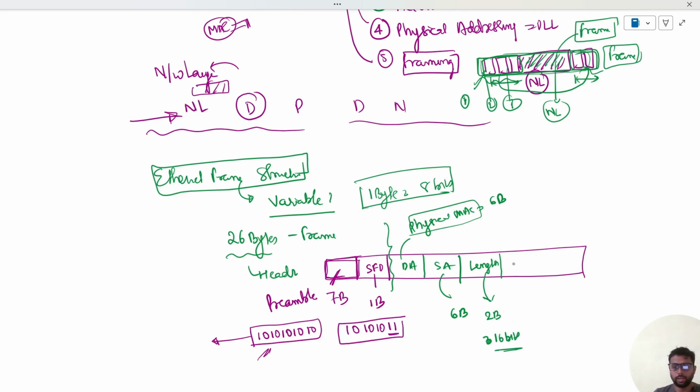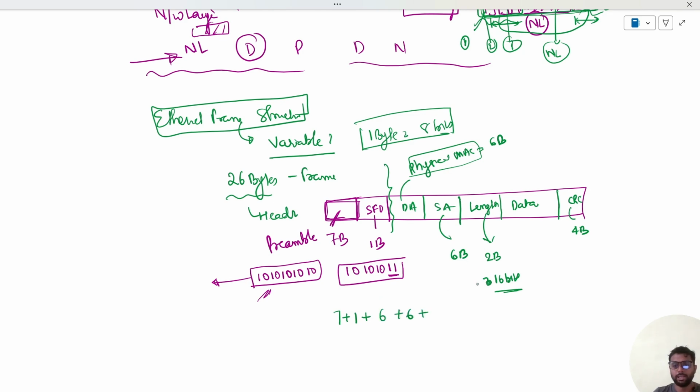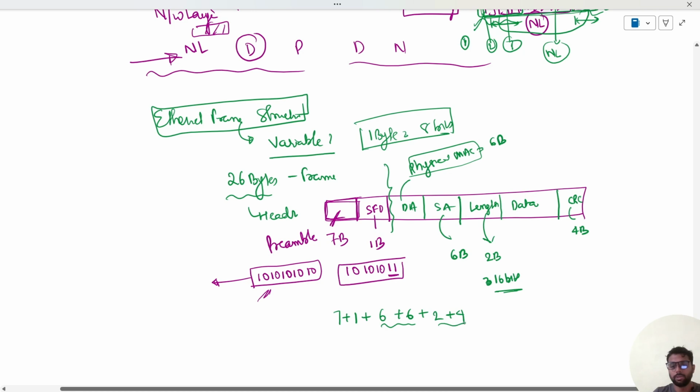Now there would be the data, and then we have the CRC, cyclic redundancy check, that is used for error control. This is also 4 bytes. Now if you add the total length, it would be 7 bytes plus 1 byte, plus destination address 6 bytes, source address 6 bytes, then the length of the frame, that is 2 bytes, and CRC 4 bytes. So it is 12 plus 6 is 18, and plus 8 is 26 bytes. So this is the 26 byte frame.